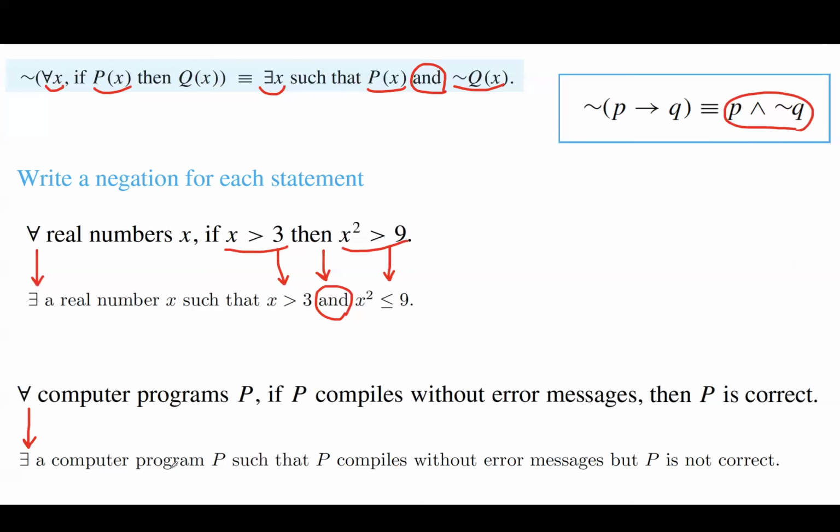There exists a computer program P such that you're going to copy the hypothesis: P compiles without an error, and now you can just write it as but P is not correct. So the negation of P is correct is P is not correct. As easy as that. So when you're negating a conditional statement, you copy down the hypothesis and the negation of the conclusion.